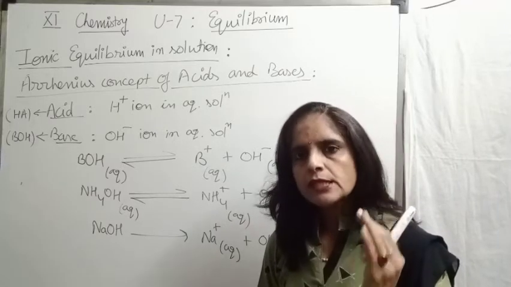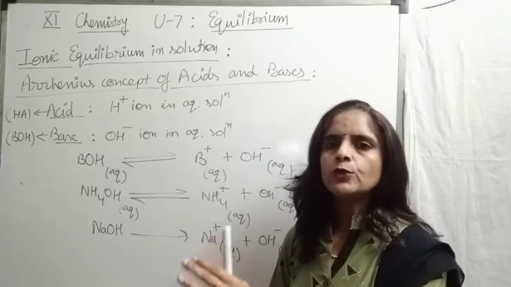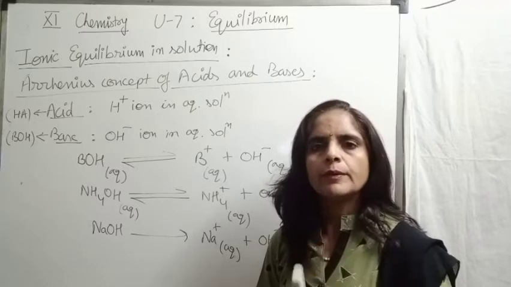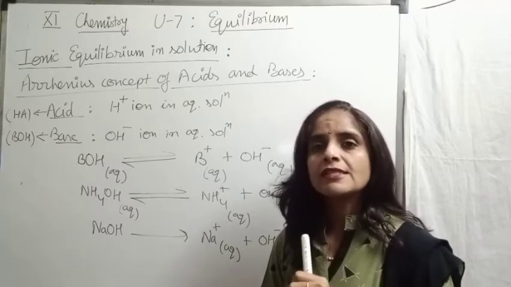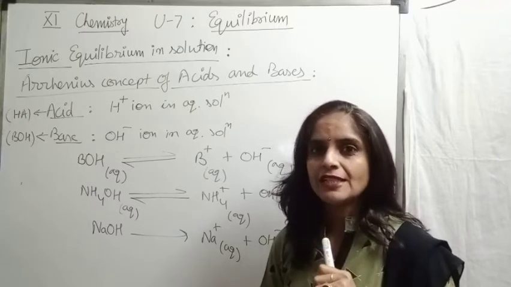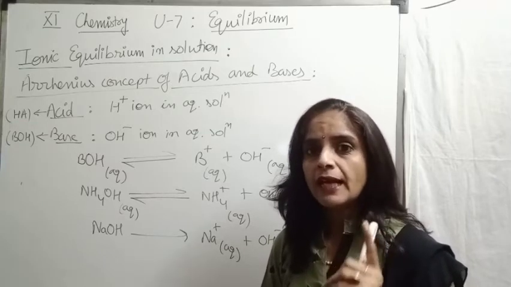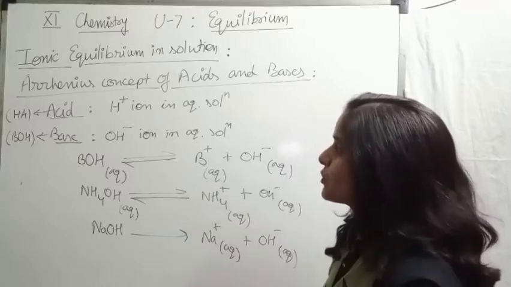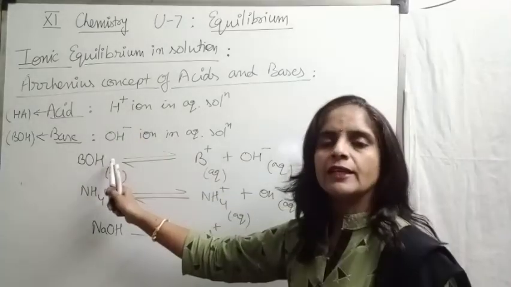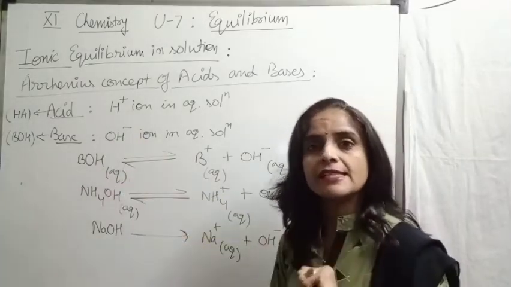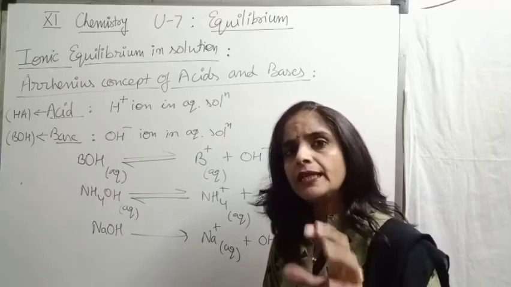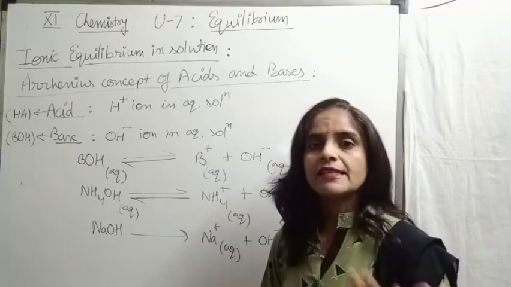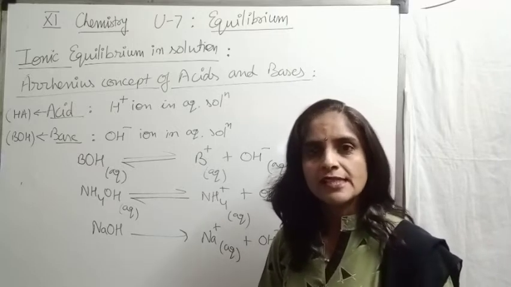This is the easiest and most widely used concept to explain the behavior of acid and base. But yes, this concept also has some limitations, because we can apply this concept only for those substances which already contain hydrogen ion or hydroxyl ion in their structure. But there are many substances which behave like acid or base, but they don't contain hydrogen ion or hydroxyl ion.